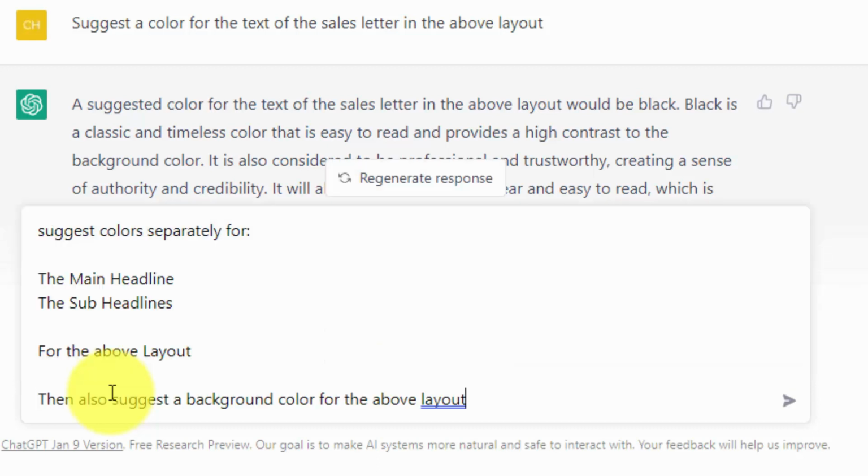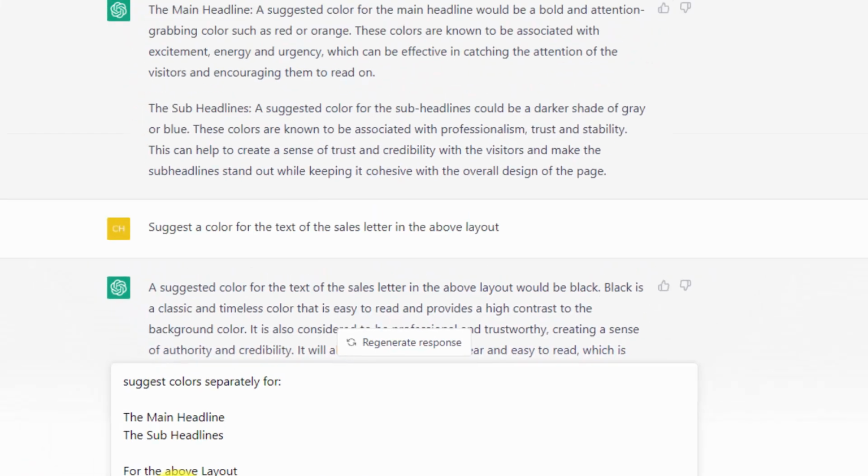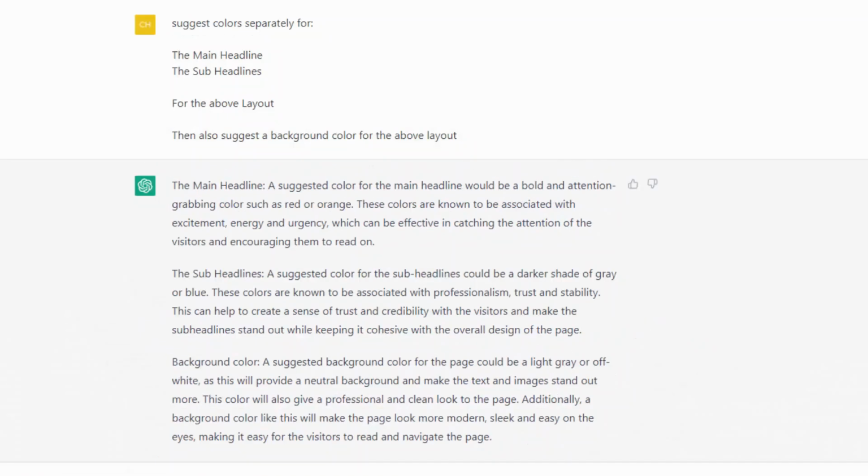Now that we have our request, we are going to click enter. And what we have proven with this response that ChatGPT has given us is it actually did understand the context that we had given it when we asked for this information right above.